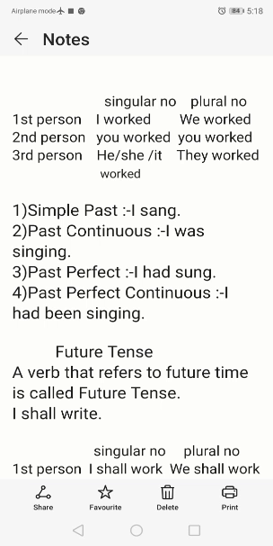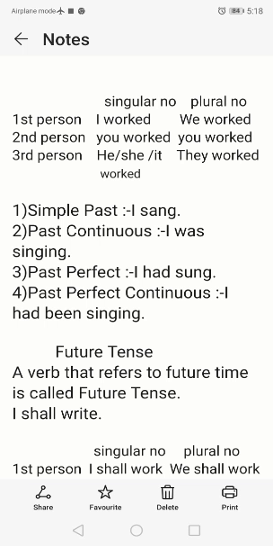Now past perfect continuous. Here the action was started in the past and for a few minutes it had continued.